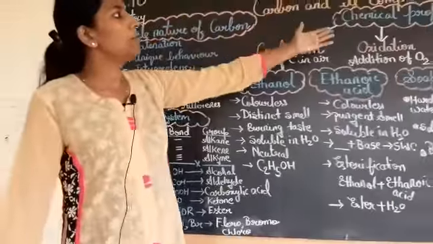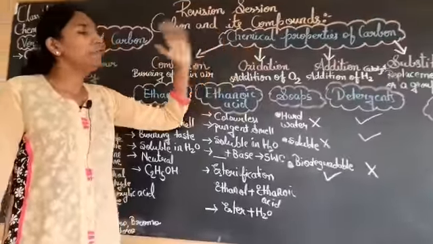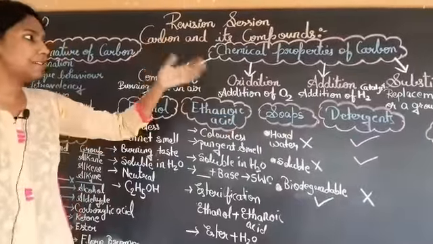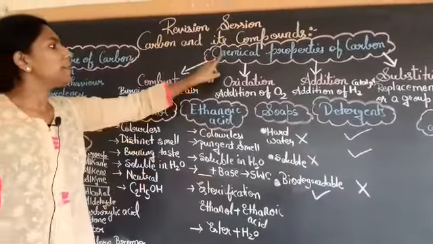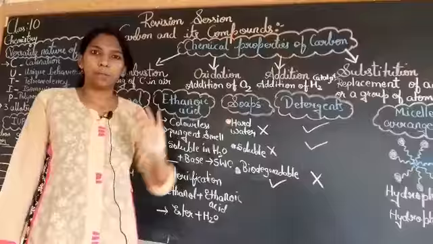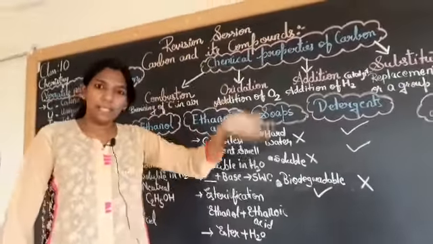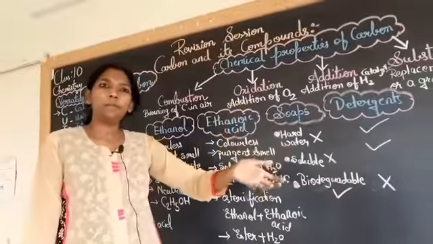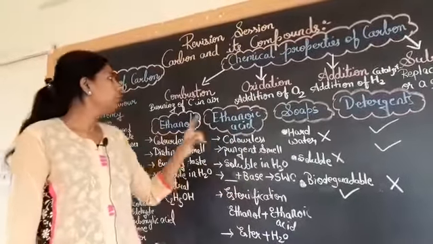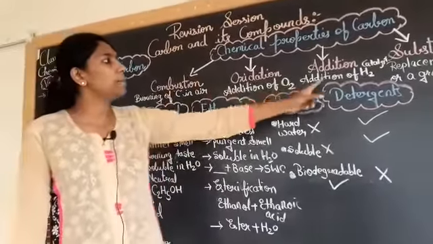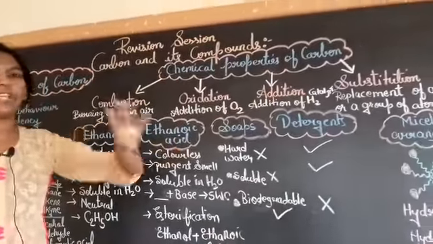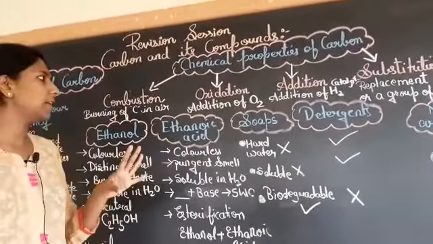The next part of the lesson, we have the very important part. It's considered a very important part, that is chemical properties of carbon. What does chemical properties mean? It combines with any other element or atom to form a new compound. So it undergoes 4 types of chemical changes or chemical reactions.